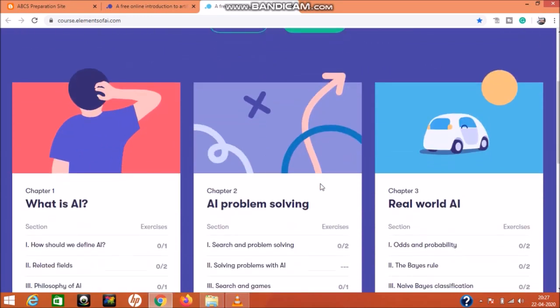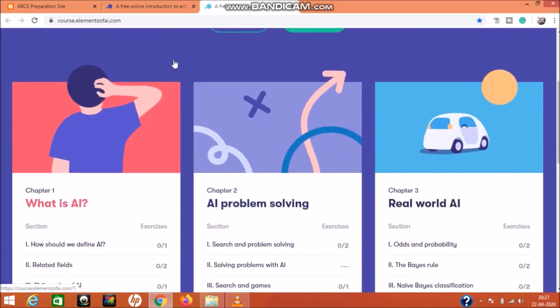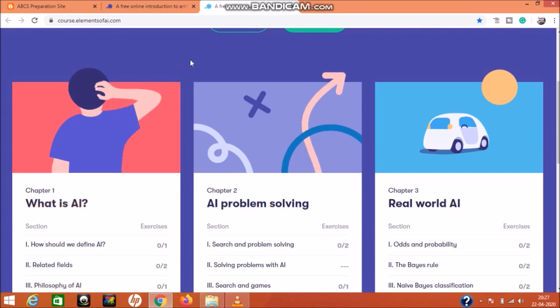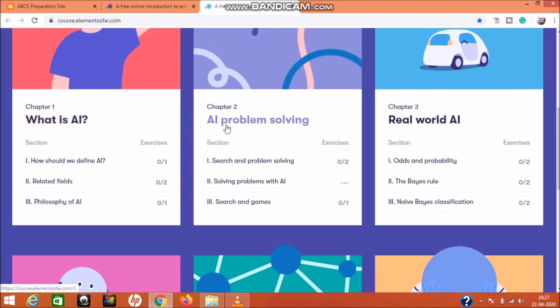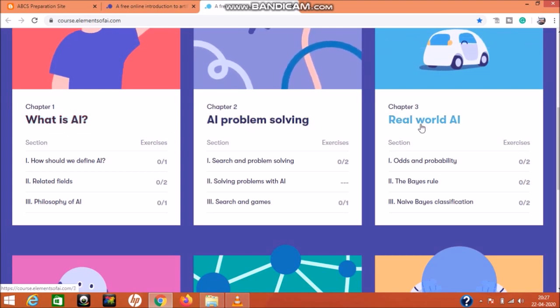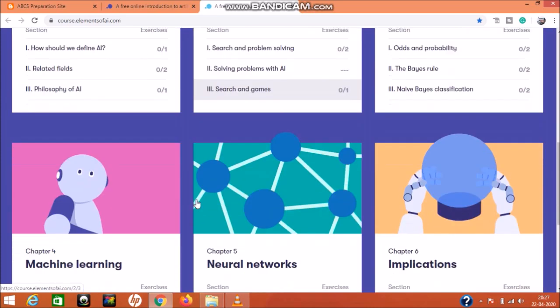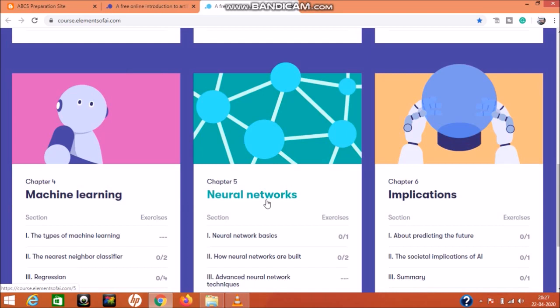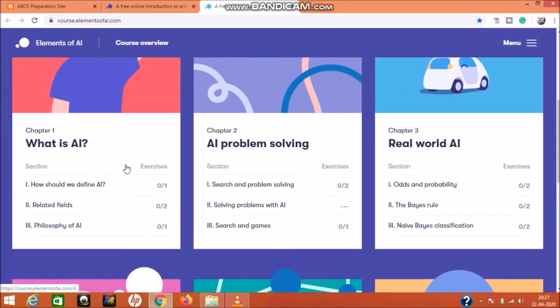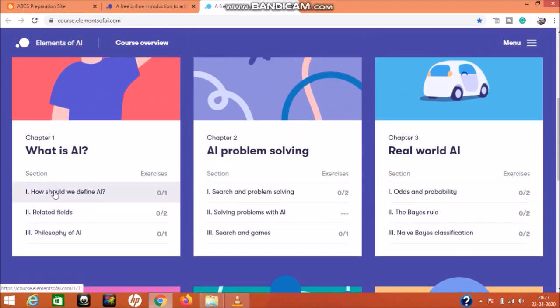See here, the first chapter. This course is about 6 weeks in duration, and each chapter is 1 week. So chapter 1 is What is AI? Chapter 2, AI Problem Solving. Chapter 3, Real World AI. Chapter 4, Machine Learning. Chapter 5, Neural Networks, which also means deep learning. And chapter 6, Implications. So you can start this course by clicking here.